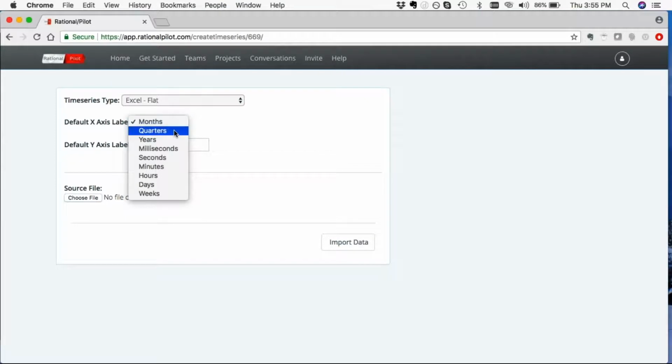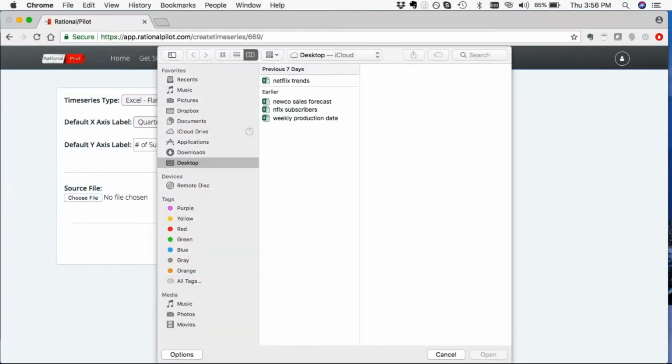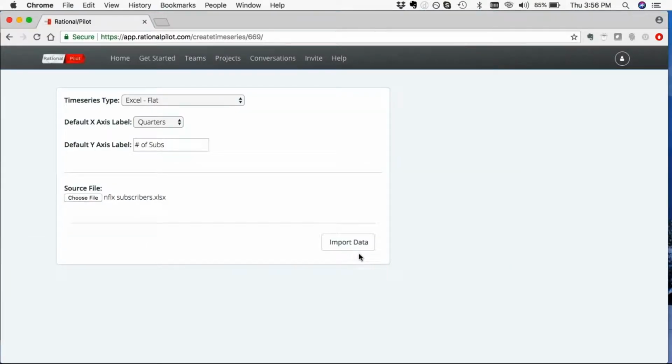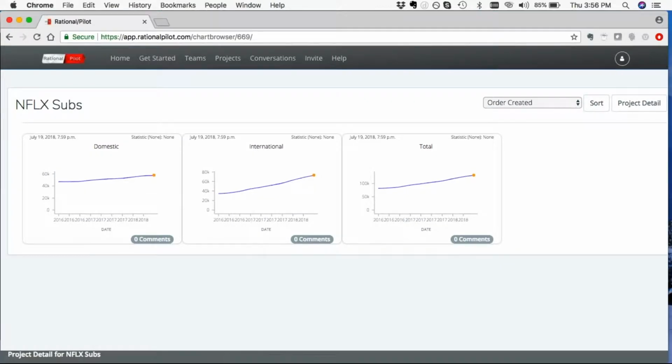And we're using quarters here. We're going to just call it number of subs. And we'll choose a file. Now, what I did was I actually created a simpler file than taking the data from Netflix verbatim, that allows me to kind of simplify what I'm showing here. They had a lot more data than just the subscribers, so I've trimmed it to just include the subscribers. So we'll bring that into our project here, and we'll quickly notice a couple of things.